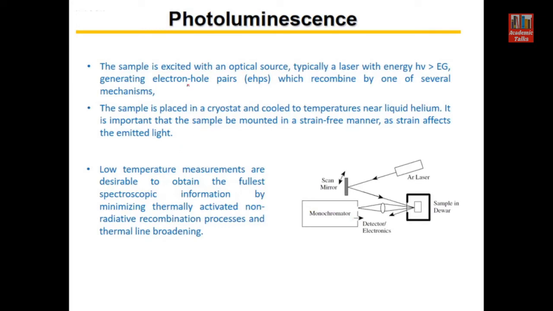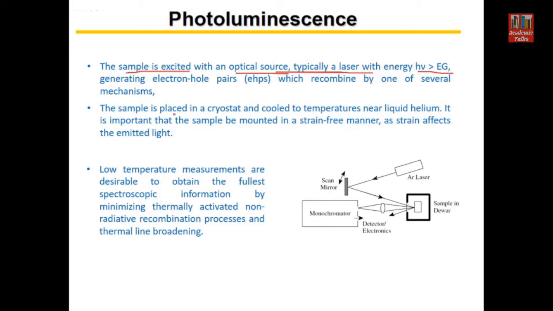Now let's go into a little more detail about photoluminescence. The sample is excited with the help of an optical source. Typically it is a laser source with energy h nu greater than Eg, where Eg is the band gap of the material. The energy with which we are exciting the material should be greater than the band gap, so that an electron hole pair can get generated there because of absorption of this energy. And then our focus is to see how this electron hole pair recombines again, as the system relaxes and goes back to the relaxed state.